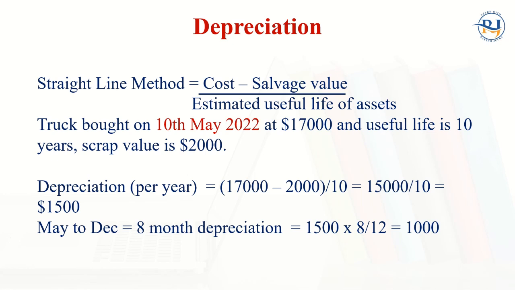There are some important points that we need to understand about depreciation. There are some methods, but the most important method is the straight line method of depreciation. To calculate depreciation with this method, we need to have three things: the cost price of the asset, then the salvage value, and the estimated useful life of the asset. Cost price we know.